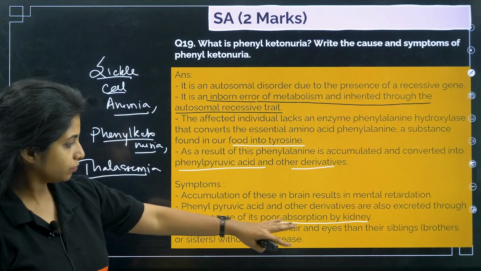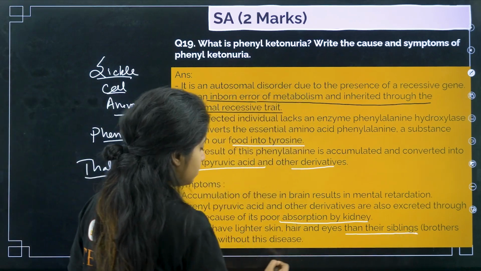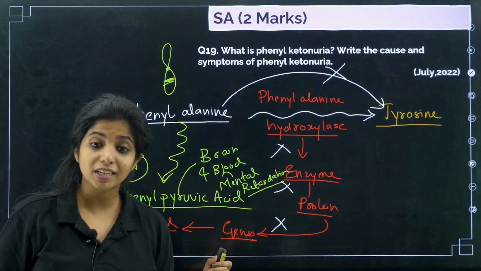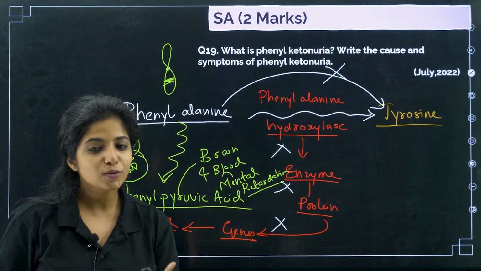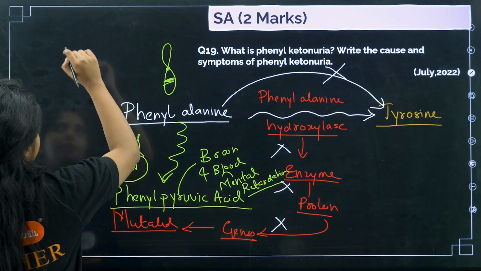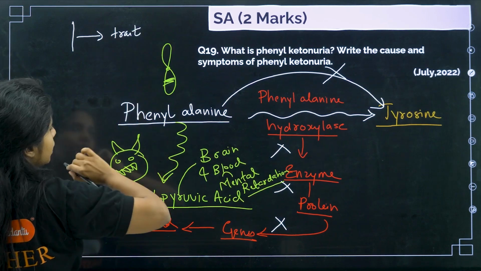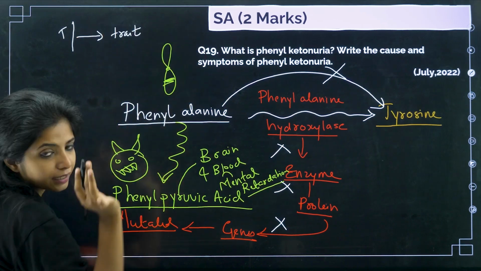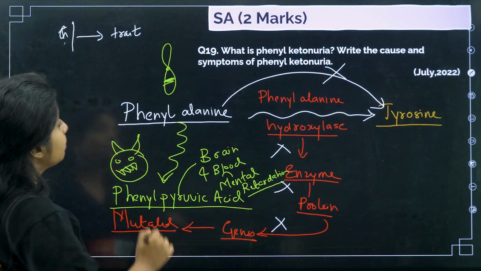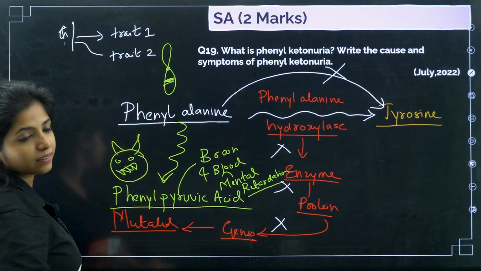Infants have lighter skin, hair and eyes than their siblings. Why do you think the pigmentation of the skin and the eye is also affected? I'll tell you something very important which is given in your book. Usually one gene is responsible for one trait. For example, capital T is for height. But sometimes the gene is responsible for multiple traits: trait 1, trait 2, trait 3, things like that.